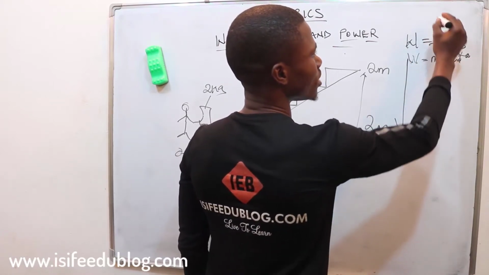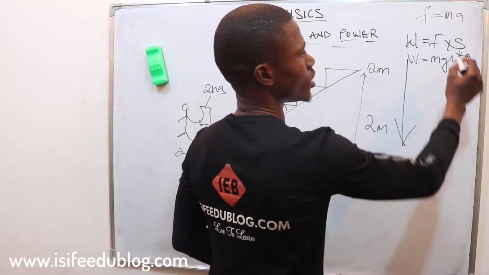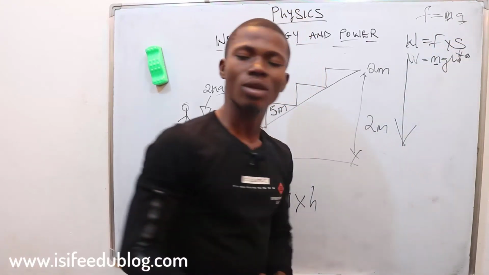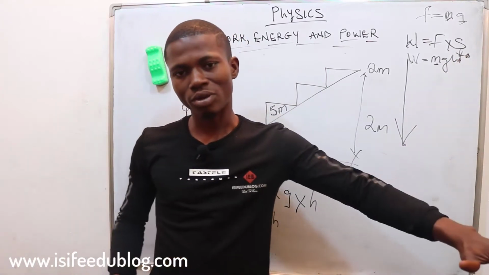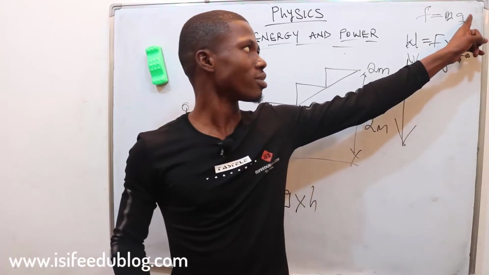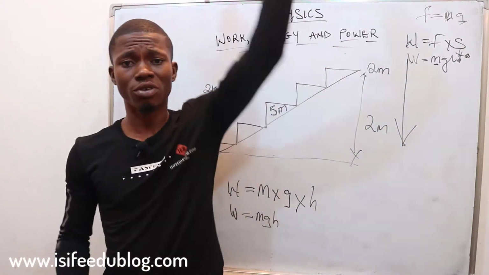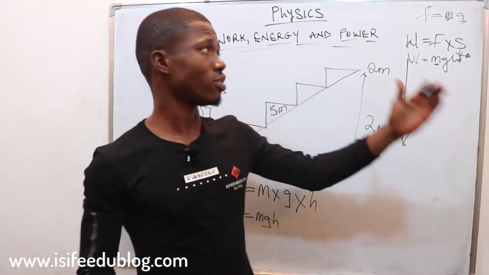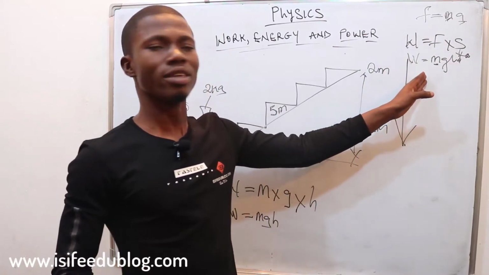Then you can also bear with me that force is equal to mass times acceleration. This is mass and this is also mass. This is acceleration on a horizontal plane. Whenever you're considering acceleration on a horizontal platform, you use acceleration a, which is the same as velocity over time. Whenever you're considering acceleration on a vertical plane, you use your g, which is acceleration due to gravity. So virtually, you see that these 2 formulas are the same thing.